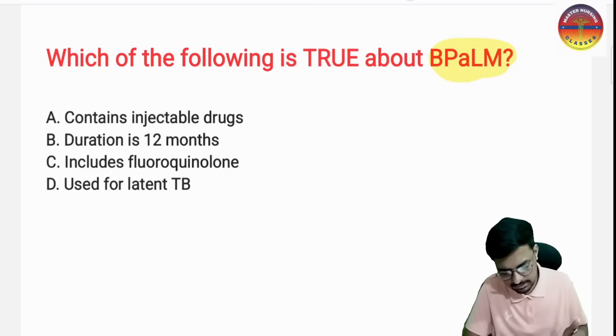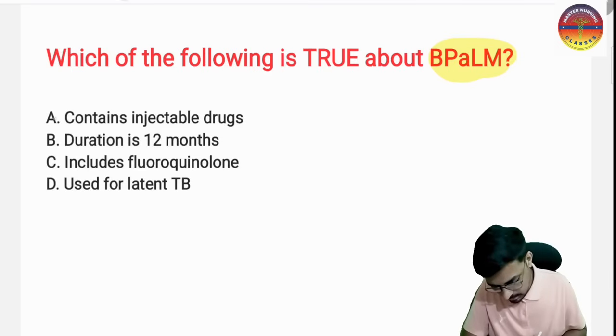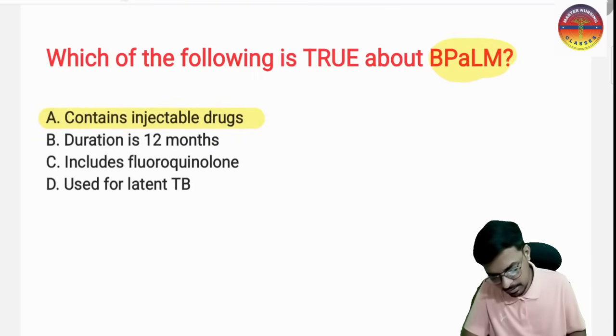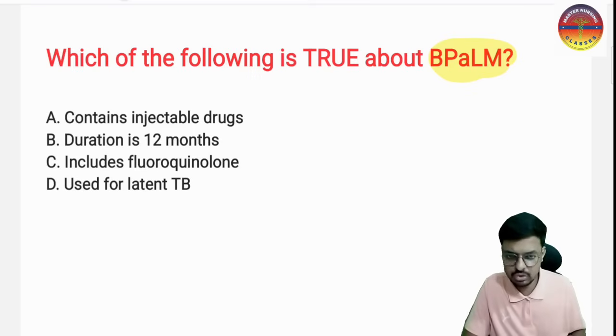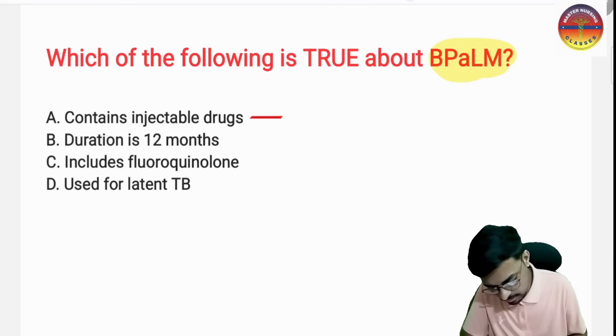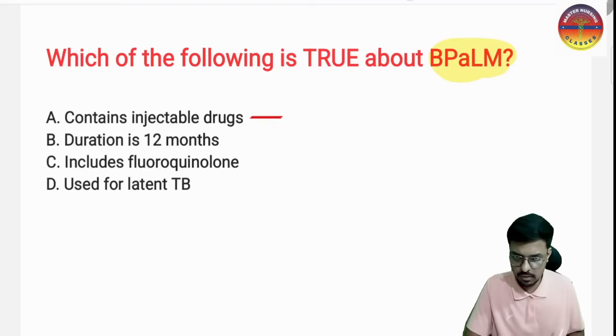Which of the following is true about the BPaLM regimen? Option A: it contains injectable drugs. No. All the drugs in BPaLM, that is bedaquiline, pretomanid, linezolid, and moxifloxacin, are oral drugs. So it is not injectable, and option A is wrong.